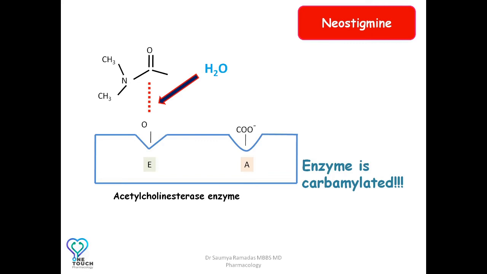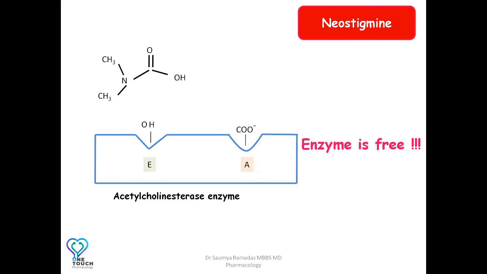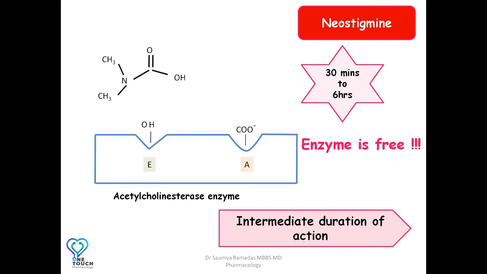Please note the carbamylated enzyme is more resistant to hydrolysis than the acetylated enzyme. The enzyme is now free. The inhibition of cholinesterase enzyme by neostigmine lasts for around 30 minutes to 6 hours. Thus, the drug has an intermediate duration of action.